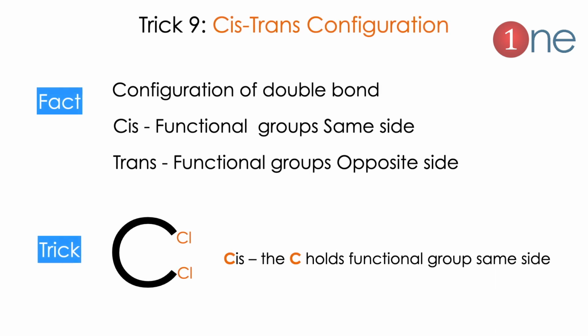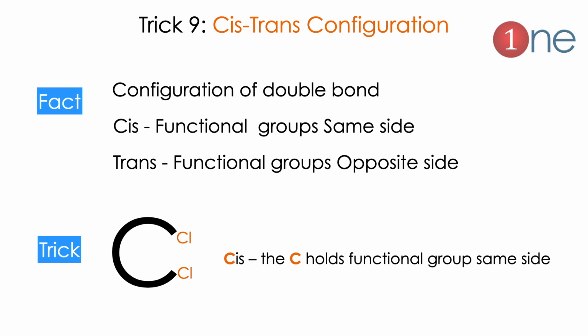Next trick is cis and trans configuration. This cis and trans configuration will come in double bonded systems. In double bonds, if the functional groups are on the same side, it means cis, opposite side means trans. Normally, beginners will confuse this. So it's easy to remember.